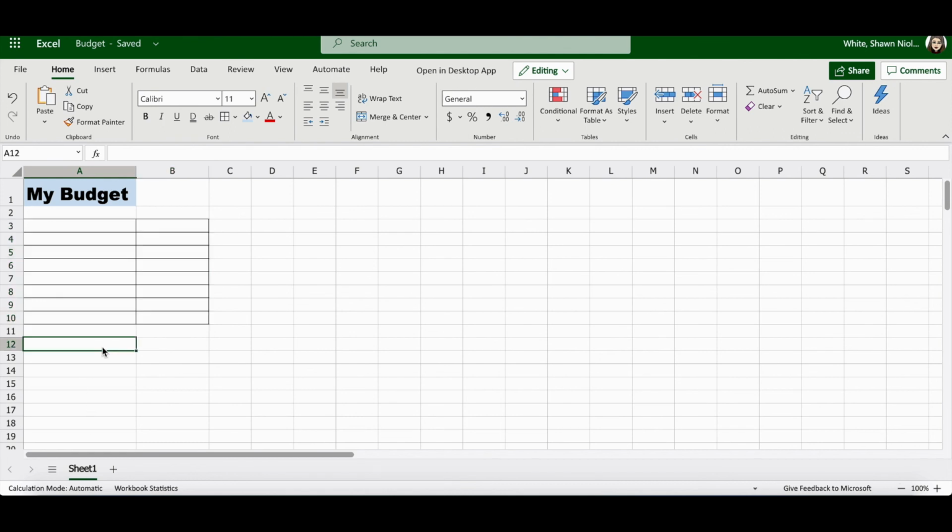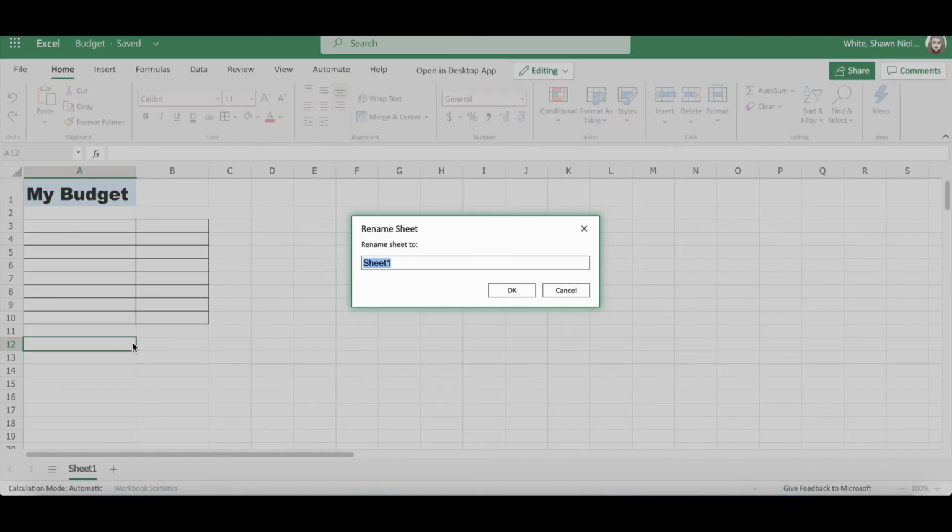Workbooks can contain multiple worksheets. To make it easier to identify your worksheets, you need to rename them. In this case, sheet 1 is the only sheet we have, but we might be adding to them in the future, so we're still going to rename them. You will right-click on top of the sheet name, in this case sheet 1. With a Chromebook, you will right-click by using 2 fingers on the trackpad. Then you will click Rename, then you type Budget with a capital B, and click OK.